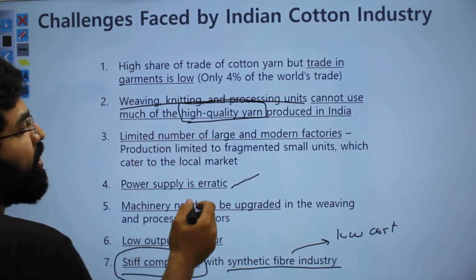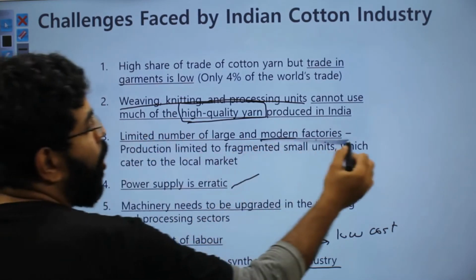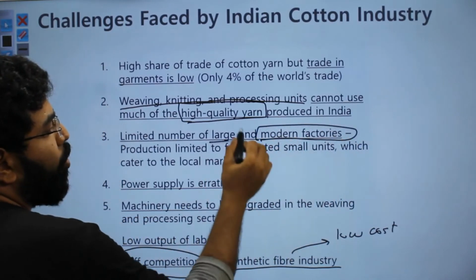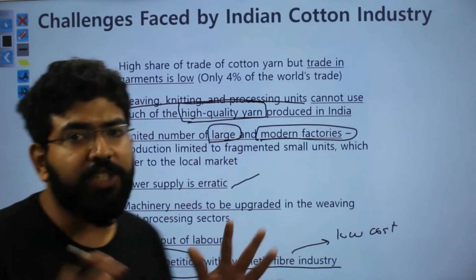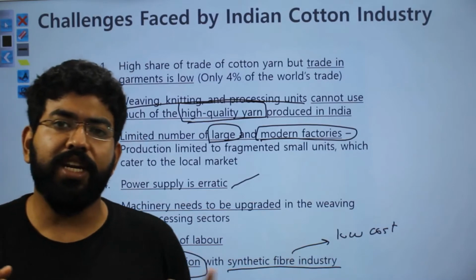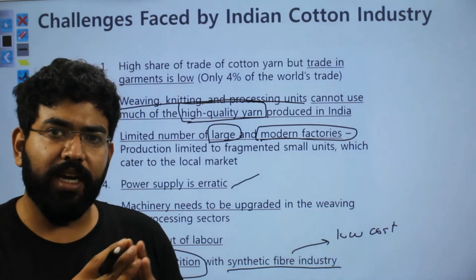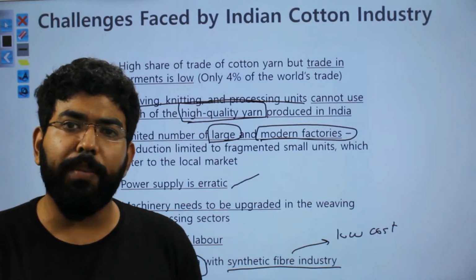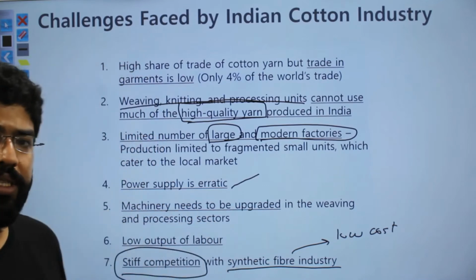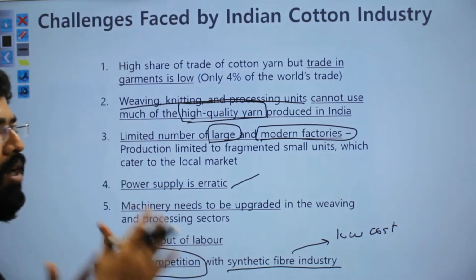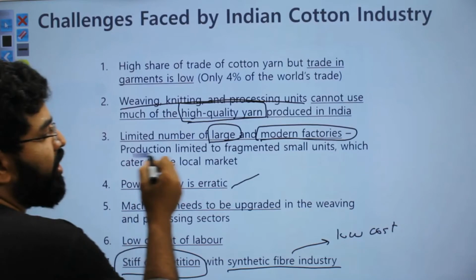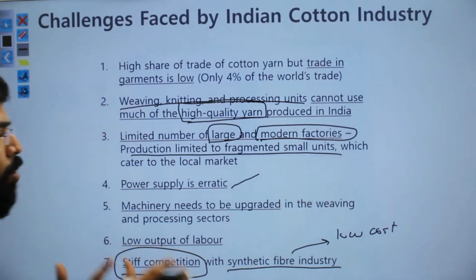Also, you will see that modern factories are low in number and large factories are also low in number. Generally in India you will see that it is small scale or medium scale industries that are there. So you don't see large scale industries, and modern factories are not there. So production is limited to fragmented small units.